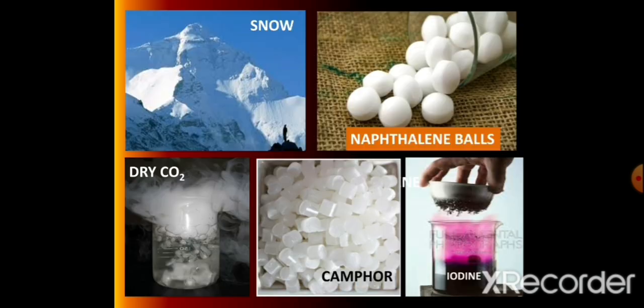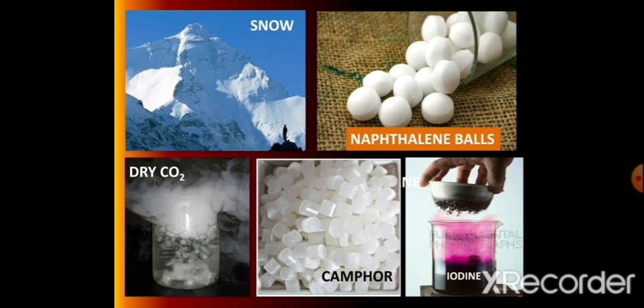Now see the following examples. At the peak of a mountain, pressure and temperature are low. Atmospheric moisture converts into solid form, that is snow. At a very cold place, snow does not melt but sublimes directly into vapors. Another example you can take is camphor.